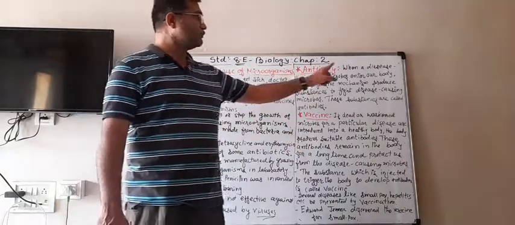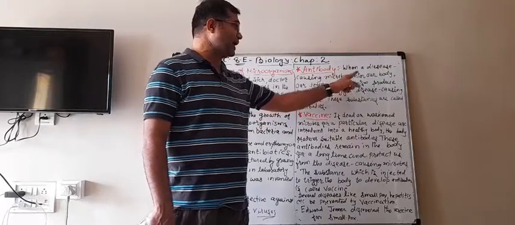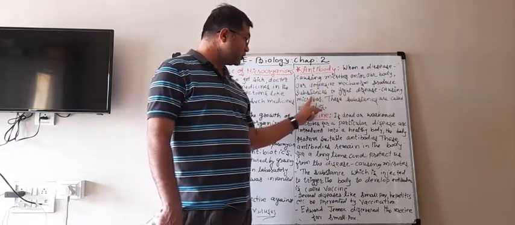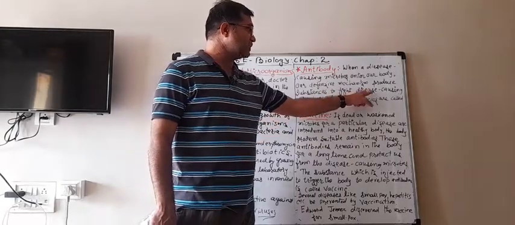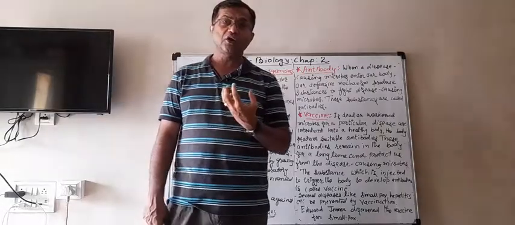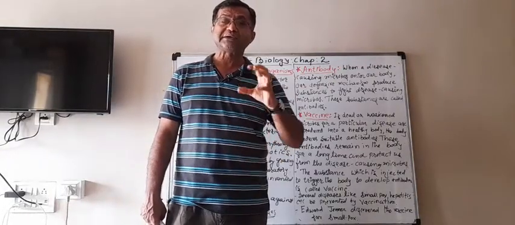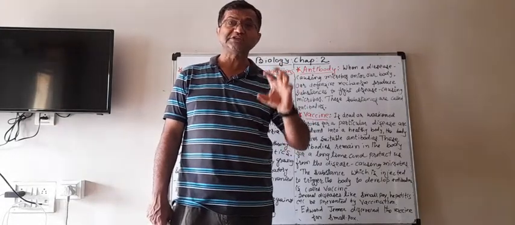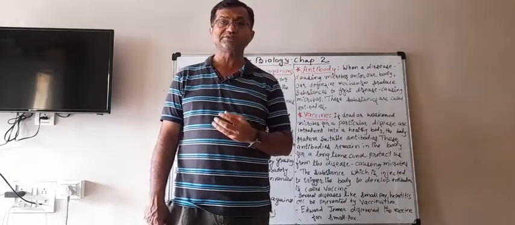When disease causing microbes enter our body, our defensive mechanism produces substances to fight them. It means that in our body some chemicals are automatically made which can kill those disease causing microorganisms.